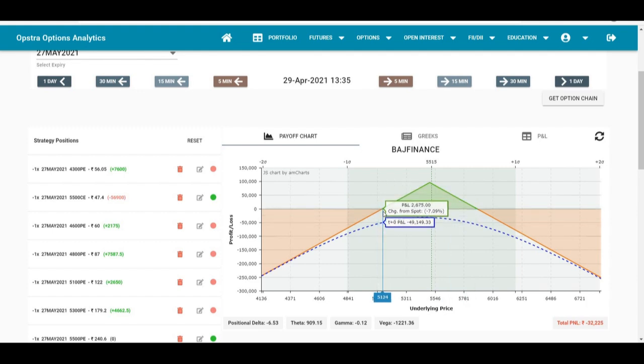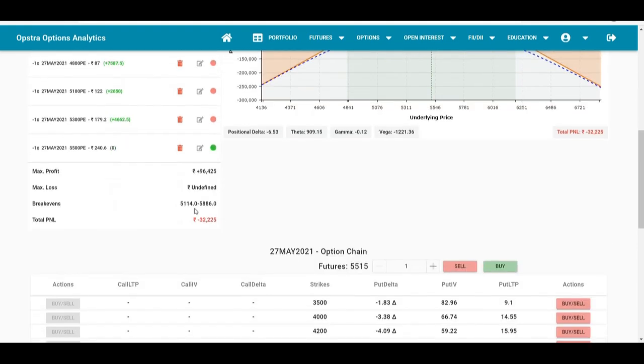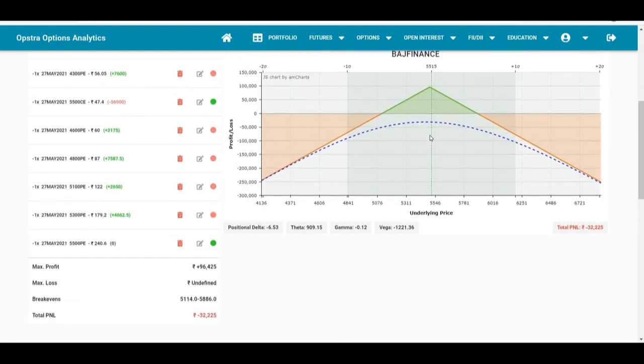So the new break-evens are 5,100 on the downside and close to 5,900 on the upside. So it is 5,114 to 5,886. So either this range gets taken or the loss is more than 50,000. Only in those two cases, we are going to either take the trade off if the loss is more than 50,000, or if the break even is breached and the loss is still within permissible limit, then we'll extend it further. So for that, we will use an in the money butterfly when the break even is breached.